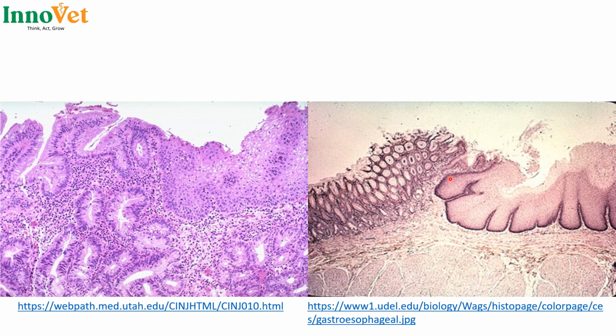Then the right picture is showing the normal gastroesophageal junction. As you can see here, we still have our stratum basale very clear, but here it's getting lost. And immediately below the stratum basale in the normal, we have lamina propria, but here we are having glandular cells. We are having like tubular glands in that area.